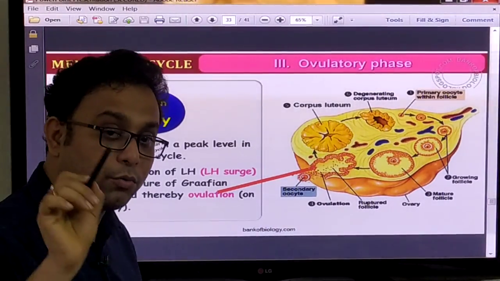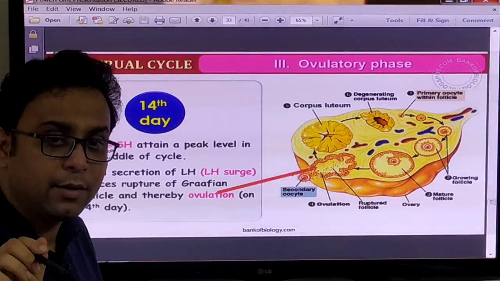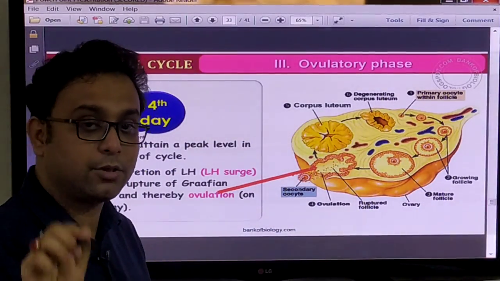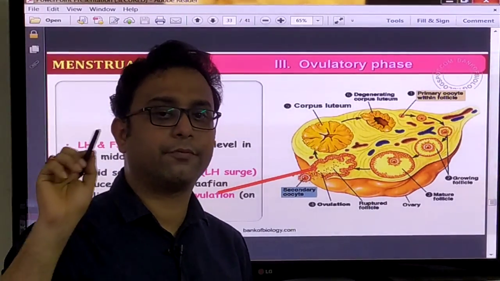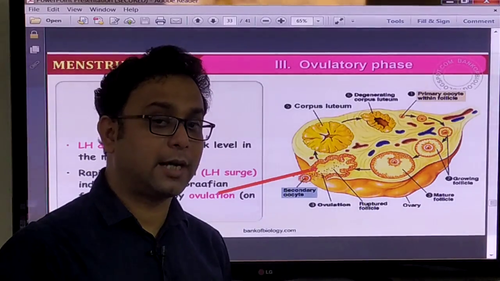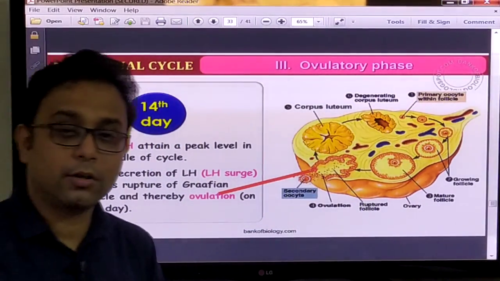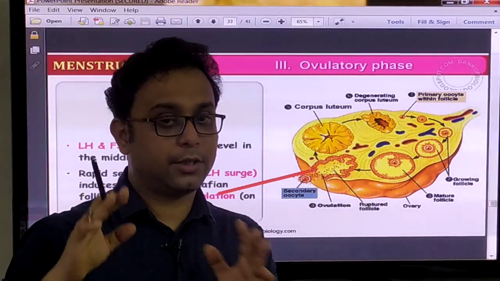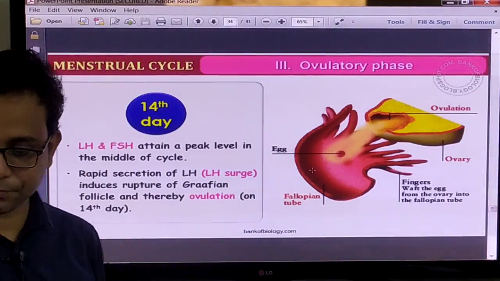This is called ovulation. And when is it happening? This is on day 14 of the menstruation cycle, and the LH hormone takes the very important role to rupture this Graafian follicle and release the secondary oocyte. It is called ovulation. Very important.